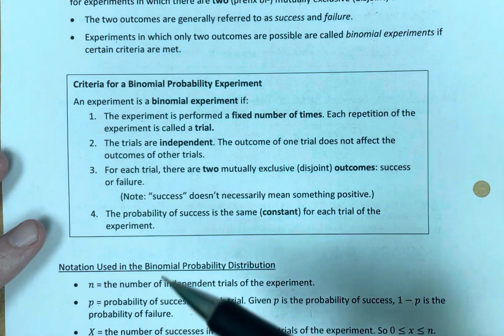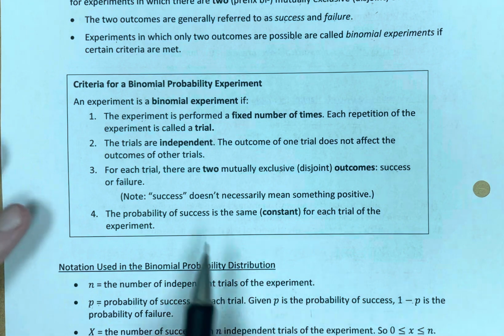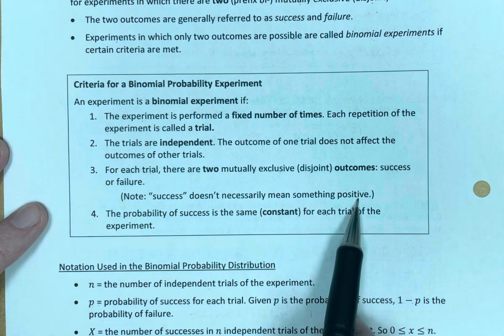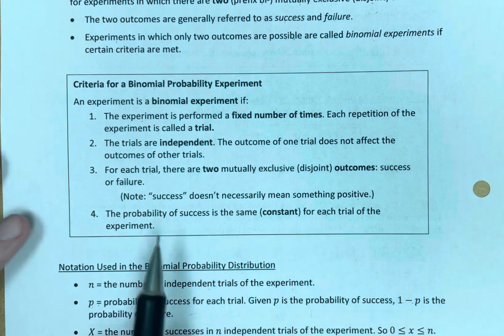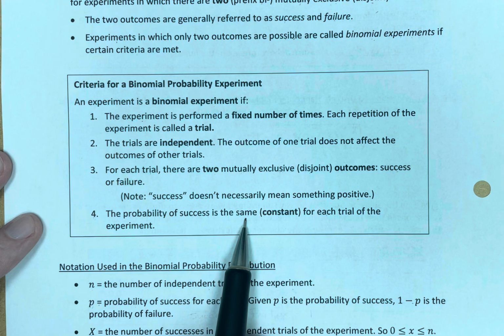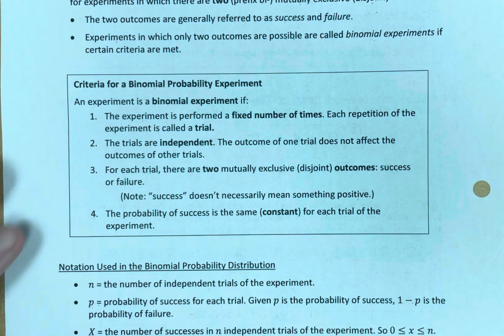And if the soccer player makes the penalty kick, for you that would be a failure, for example. So success doesn't necessarily mean a positive outcome. It's the outcome you're focused on. And number four, the probability of success is the same. It's a constant for each trial of the experiment.